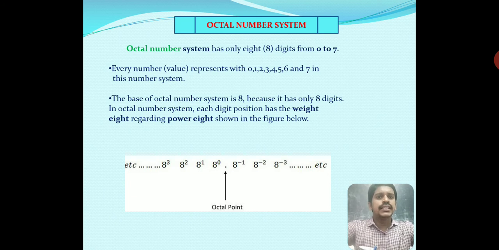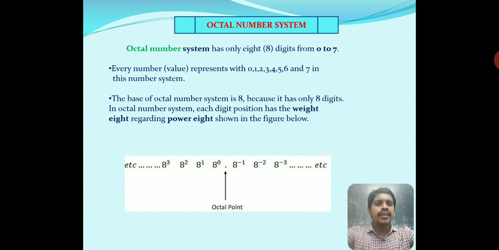So next we have to discuss the octal number system. This is the third number system we use in digital systems. The octal number system has only 8 digits, from 0 to 7. Every number value is represented with 0, 1, 2, 3, 4, 5, 6, 7 in this number system. The base of the octal system is 8 because it has only 8 digits. In the octal system, each digit position has a weight of a power of 8, shown in the following figure.